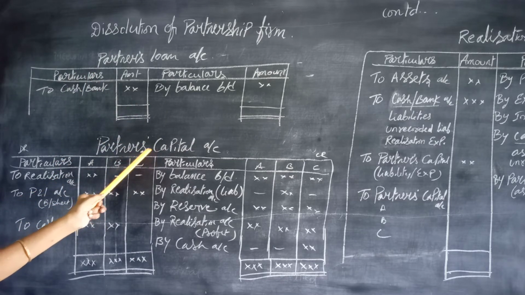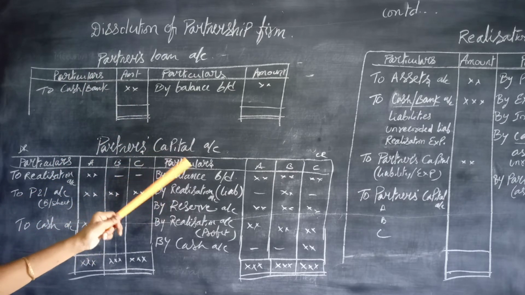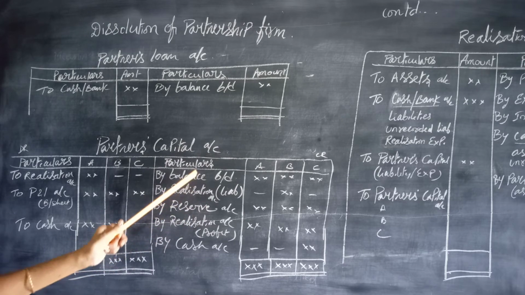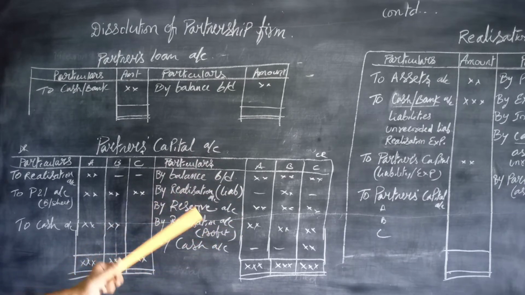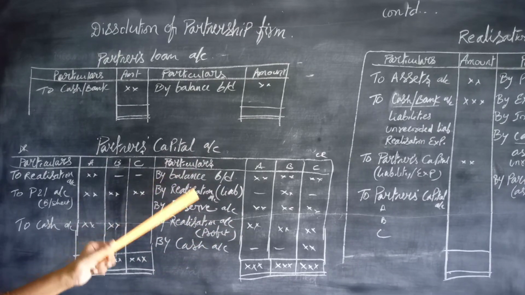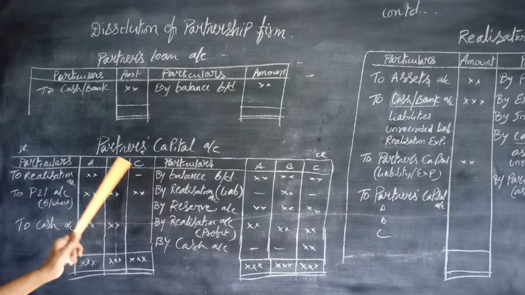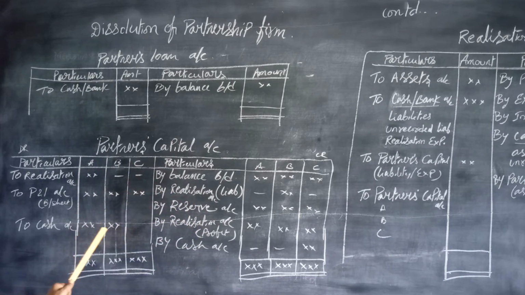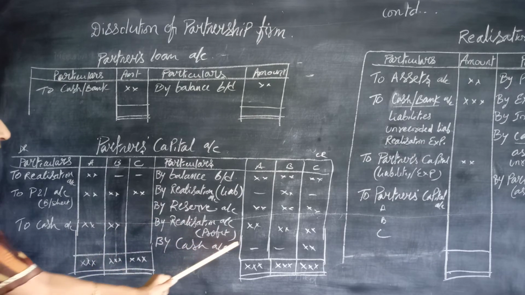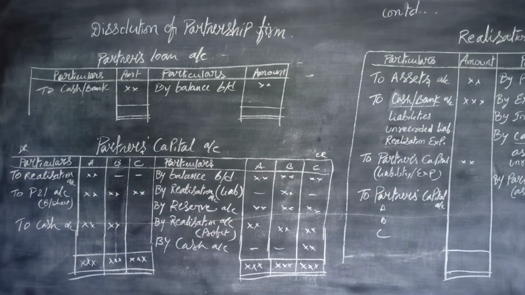And then partners' capital accounts are prepared, and after making all the adjustments regarding the assets taken over, liabilities taken over, and undivided profits and reserves, etc., the accounts are closed by withdrawing the excess amount or by bringing the deficiency amount. And after preparation of the partners' capital accounts, the bank account is prepared. Now let us see how to prepare the bank account.